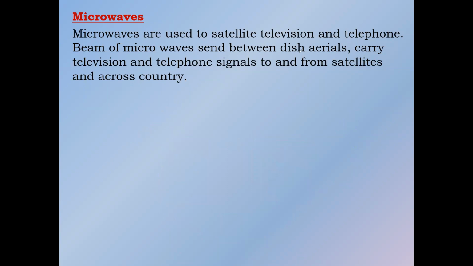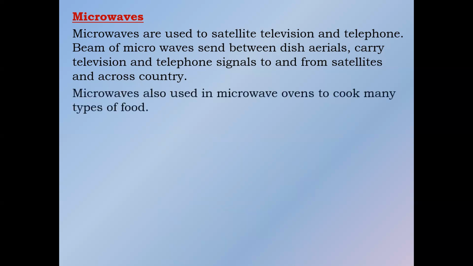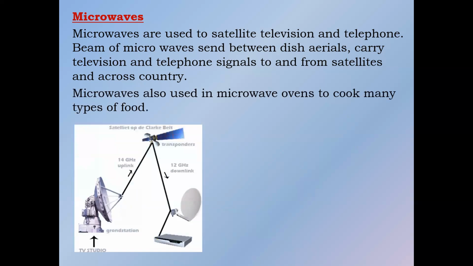So microwaves are used for satellite communication, whereas radio waves are used for land communication. If you are on land and another person is on land, and you want to send a wave directly, we use radio waves. But for satellite communication, we use microwaves.